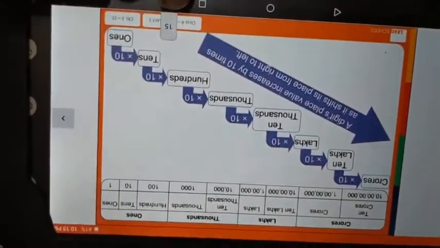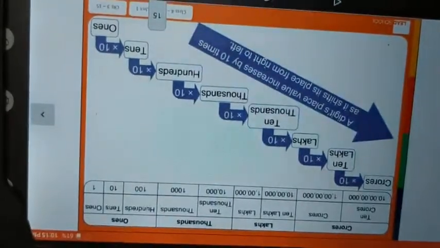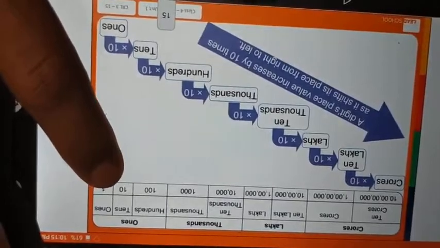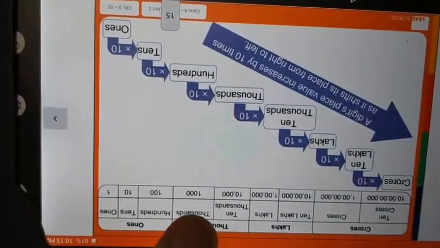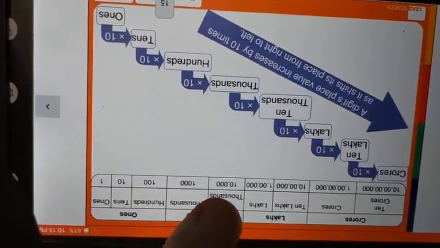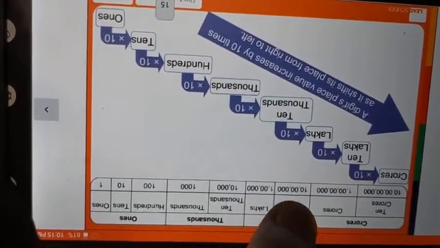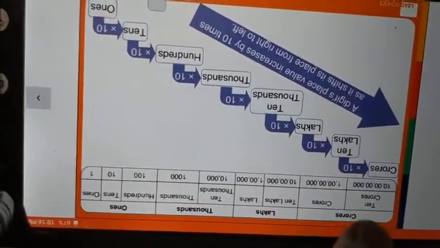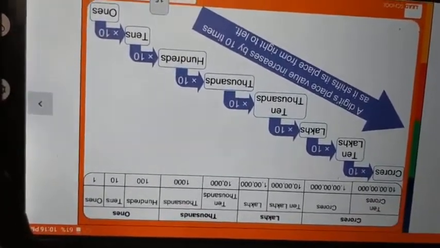Now look at this chart. Previously you have also seen this chart, right? Ones, tens, 100, 1000, 10,000, lakhs, 10 lakhs and crores. So in that, tens, how many zeros are there? 1 zero. 100, 2 zeros. Then thousands, 3 zeros. 10,000, 4 zeros. Lakhs, 5 zeros. 10 lakhs, 6 zeros. Crores, how many zeros are there? 7 zeros, and 10 crores, that means 8 zeros. Every time it is multiplied by 10.